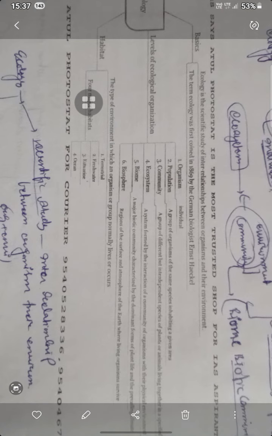The biome is a major biotic community characterized by the dominant form of plant life and the prevalent environment. The biosphere is the region of the surface and atmosphere of Earth where living organisms survive. The types of environment are the terrestrial environment, freshwater environment, estuarine environment, and the ocean environment. These are the four major environments.